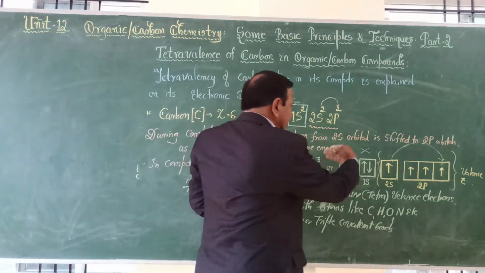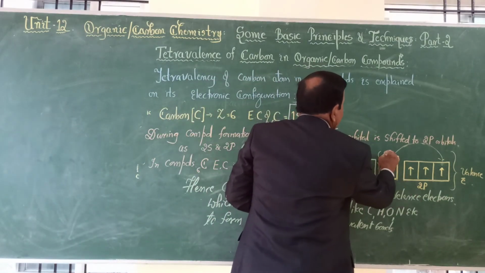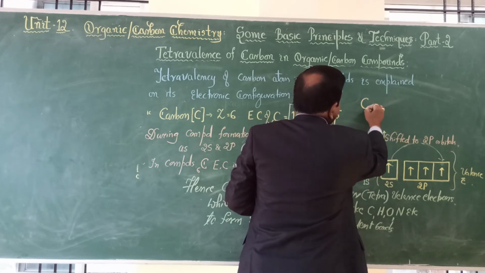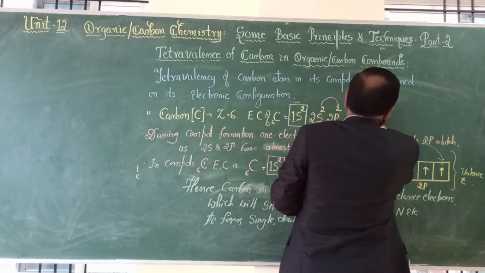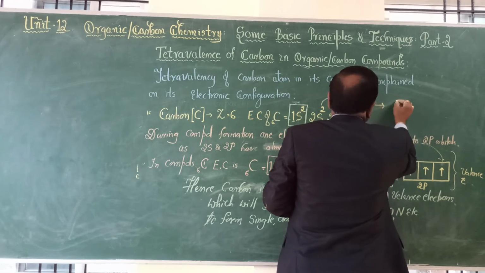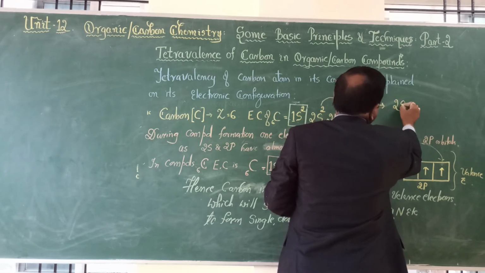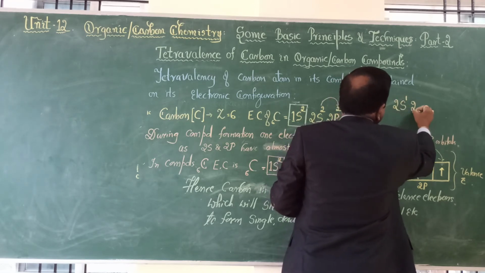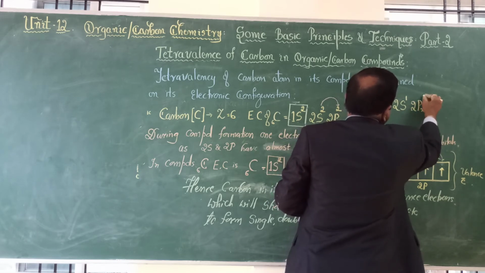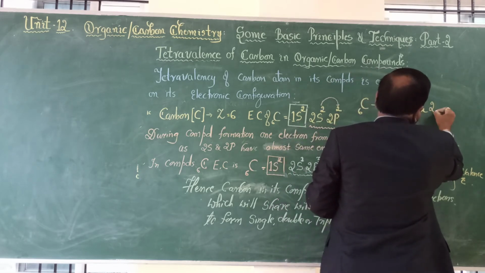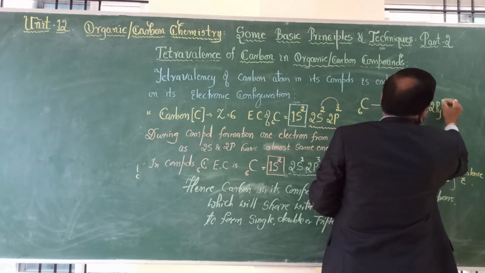And if you want to write in another form, you can write this. So for carbon 6, the valency configuration will be 2s1, 2px1, 2py1, and 2pz1.